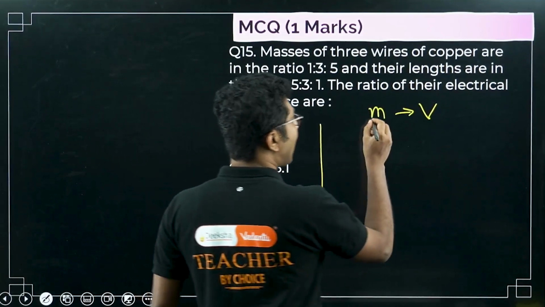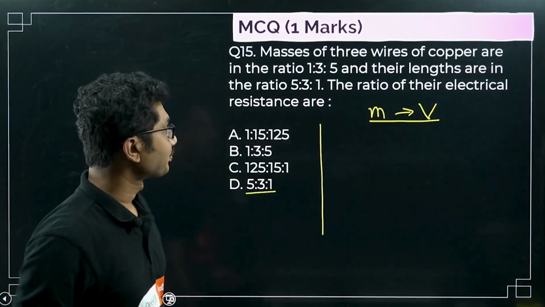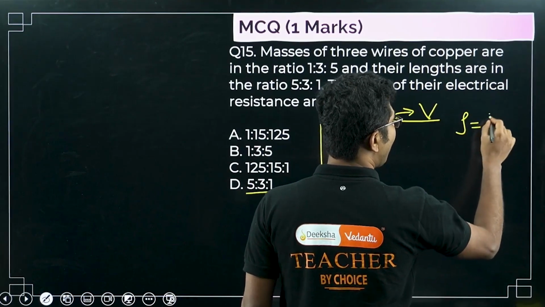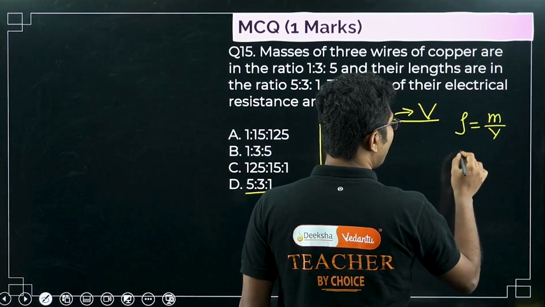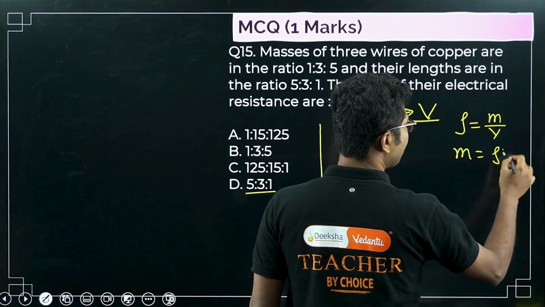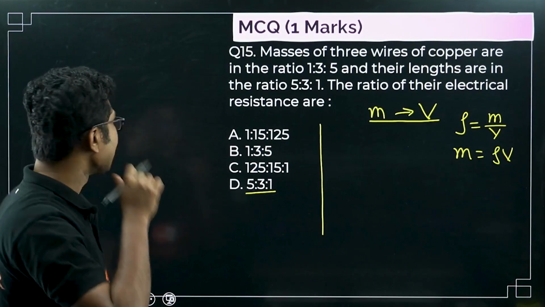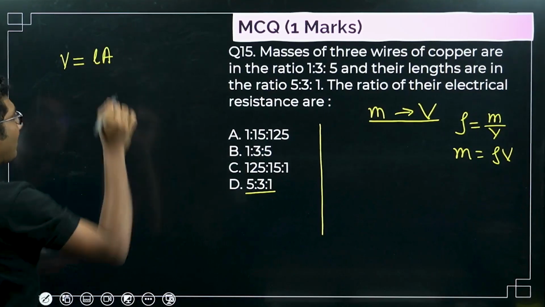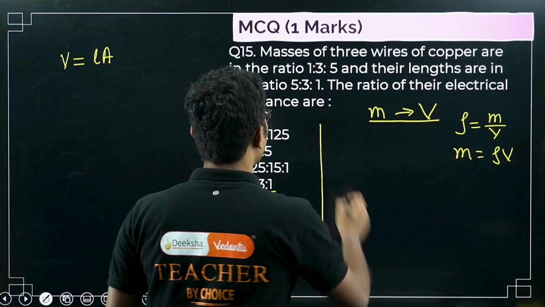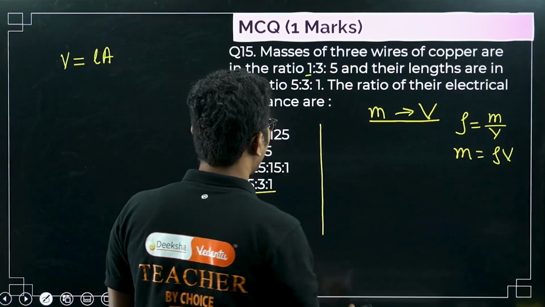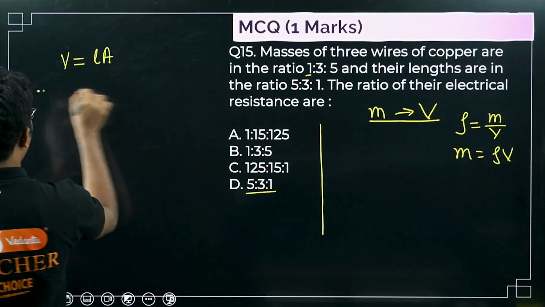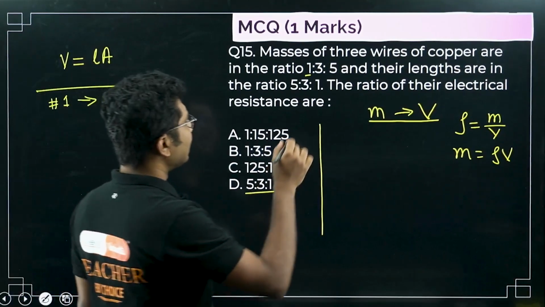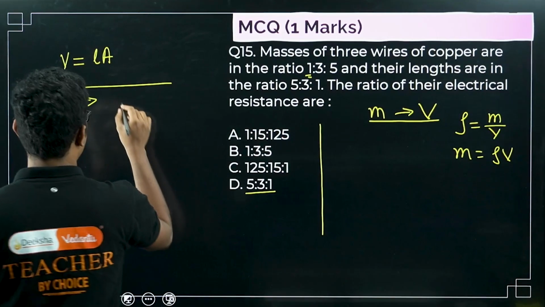How to solve it? Mass is directly related to volume, because we know that density is mass by volume. So mass is basically density times volume. Now what is volume? Volume is length into area. Now suppose, we will do it wire by wire, the mass of the first wire is x.